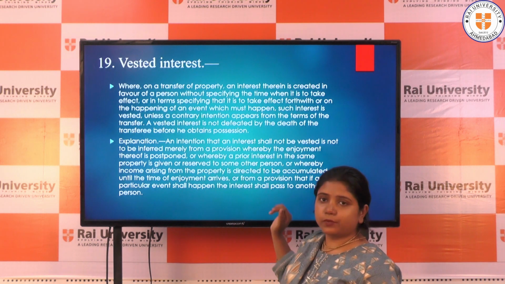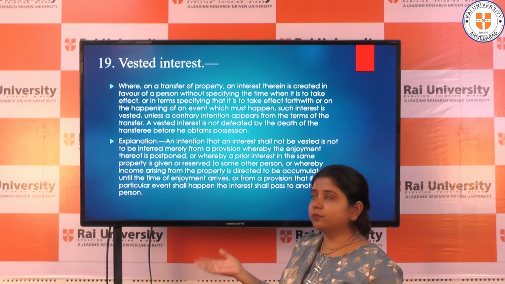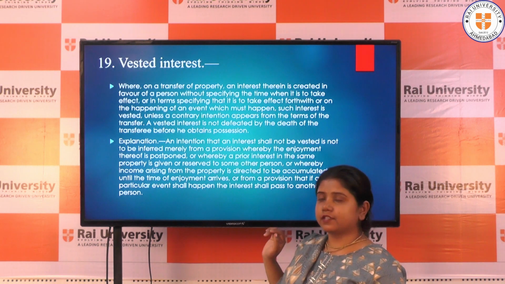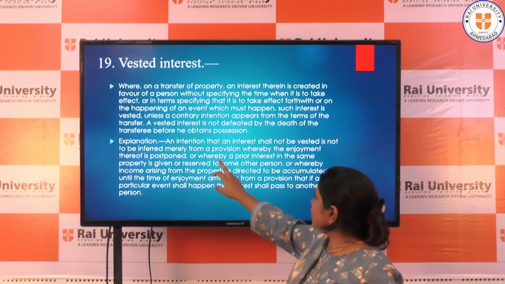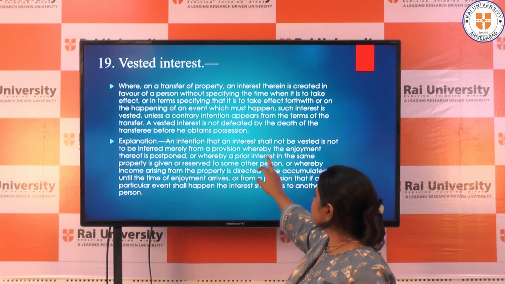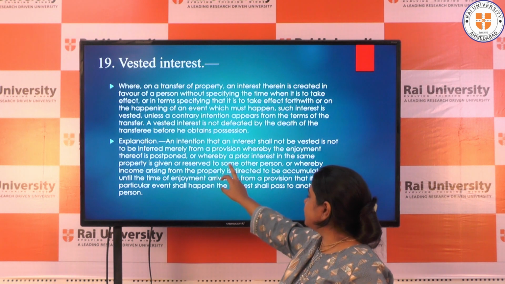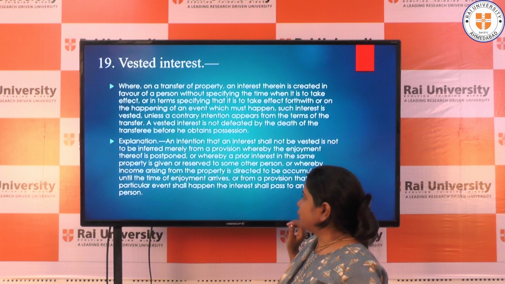Maybe B does not obtain the possession until after 3 months, but the interest will be certain; it will be a vested interest. There are some explanations of it: an intention that an interest shall not be vested is not to be inferred merely from the provision whereby the enjoyment thereof is postponed.